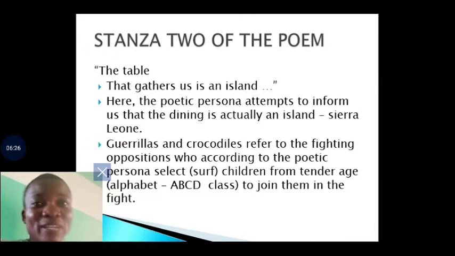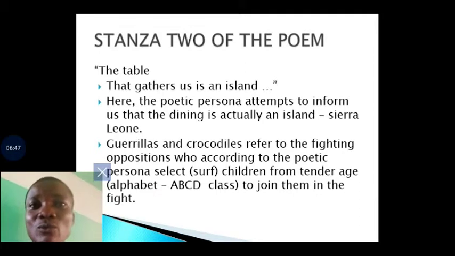Though there had been a series of wars, the writer knows that tonight, the war is going to be quite different. Why will it be different from every other war? Because the same war had continued for over 7 to 11 years. Now we said dinner tonight is going to be quite different from every other.